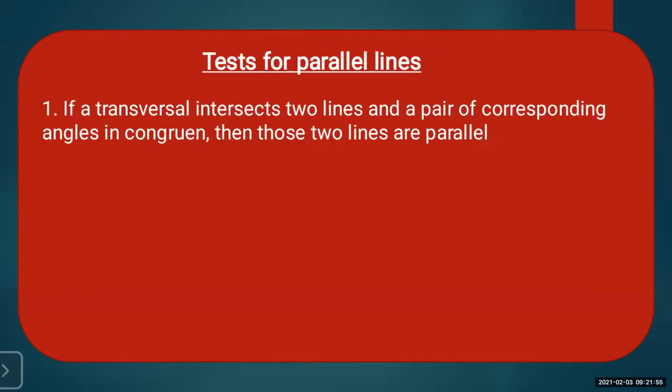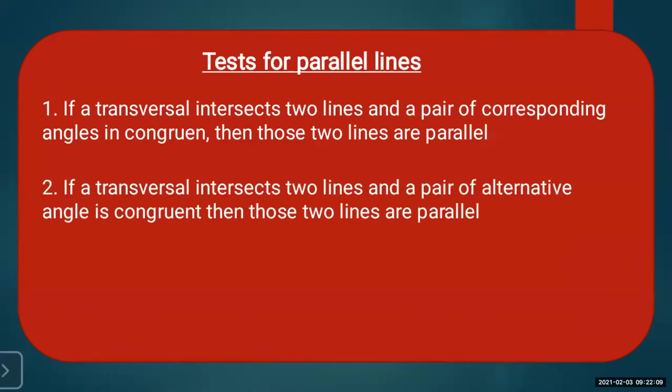When two parallel lines are intersected by a transversal, then the corresponding angles which are formed are what? Congruent. Now the second test: if a transversal intersects two lines and a pair of alternate angles is congruent, then those two lines are parallel.